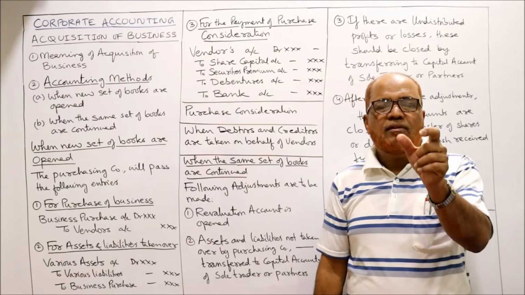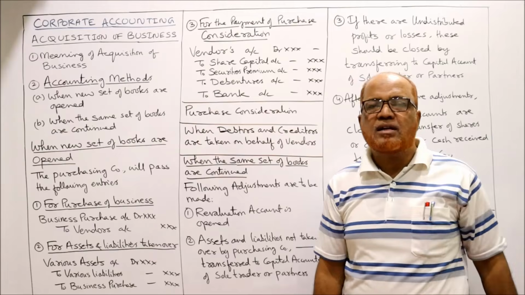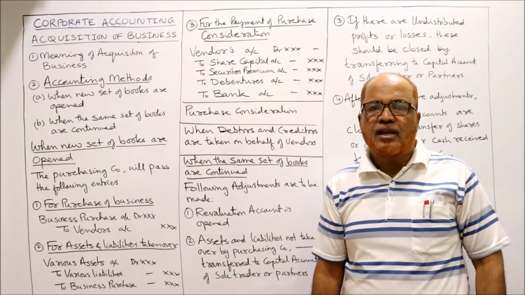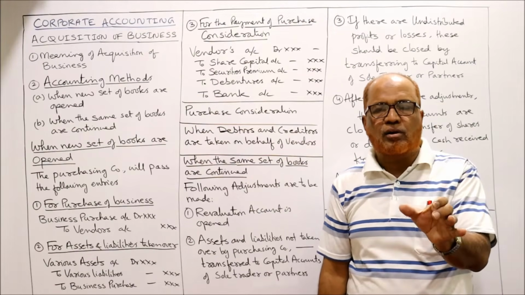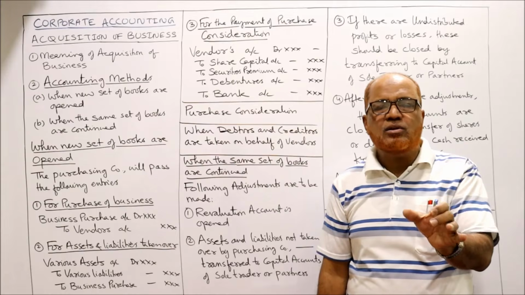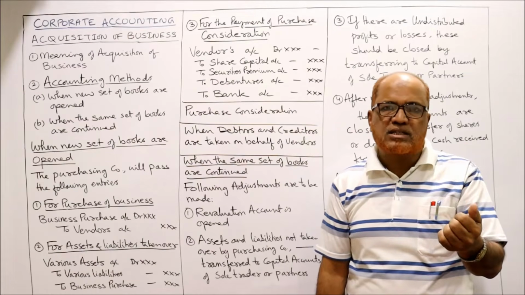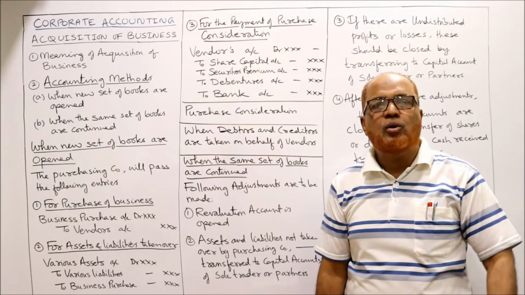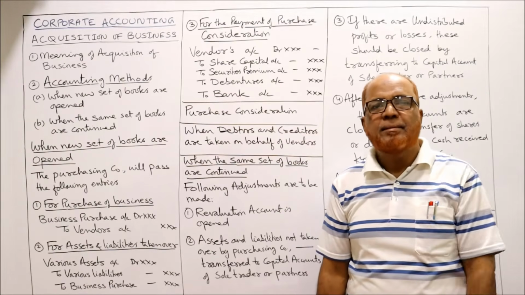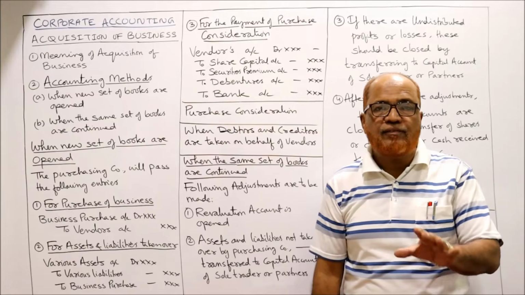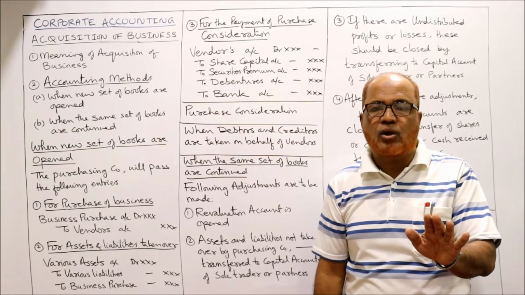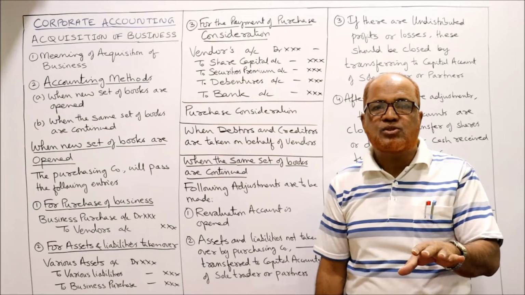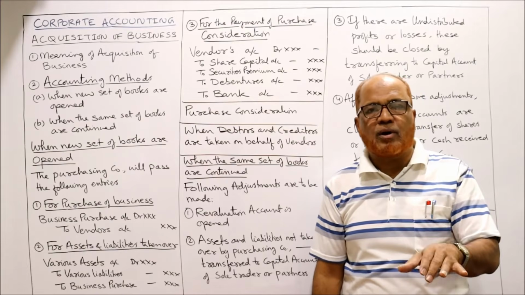In that case, the company will open a vendor suspense account. A new account will be opened, the vendor suspense account. In this vendor suspense account, it will take all the money collected from debtors, and record all the payments made to creditors, if debtors and creditors are not taken over but the company simply takes the responsibility of collecting the amount and making the payment.